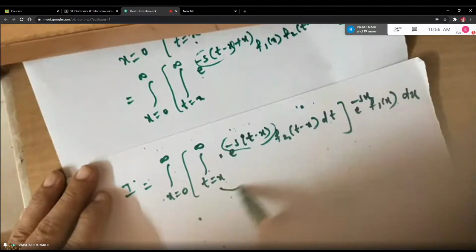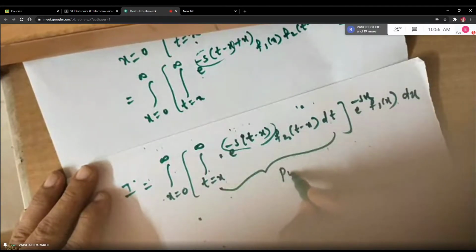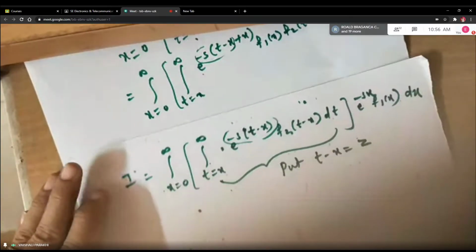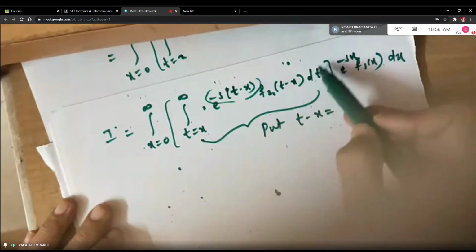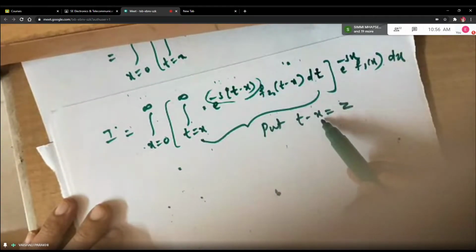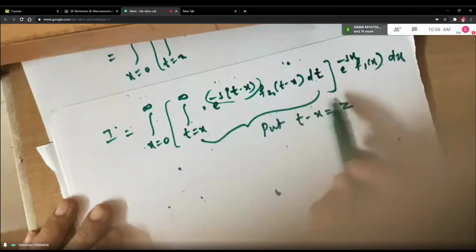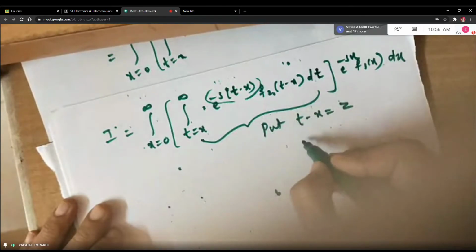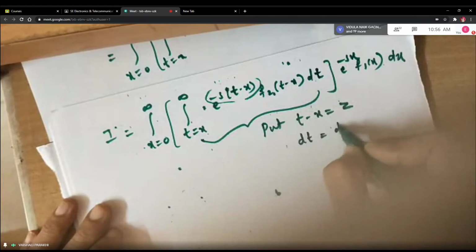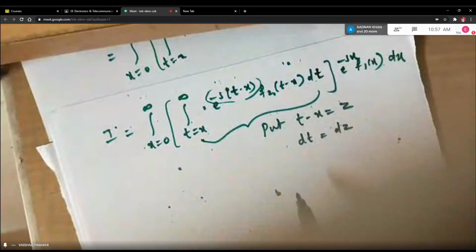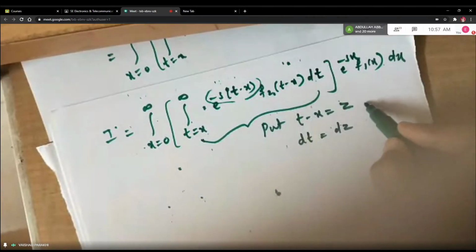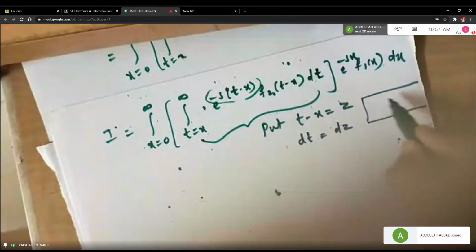Now your aim is to solve this integral, and for that purpose, let us use a substitution, students: t minus x is equal to z. Now see, this integral is with respect to t, so the role of x will be constant in the innermost integral. This you know. So when you find dt, it will be just dz, because the derivative of x will be 0. Now can you tell me what will be the changes in the limits, students?